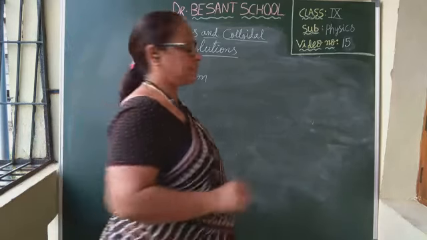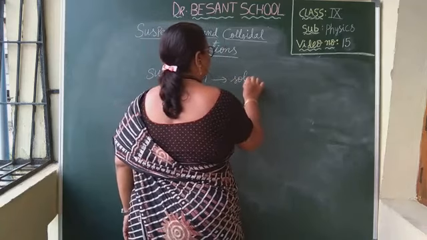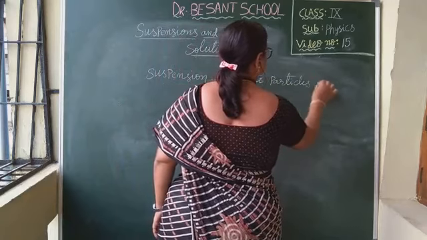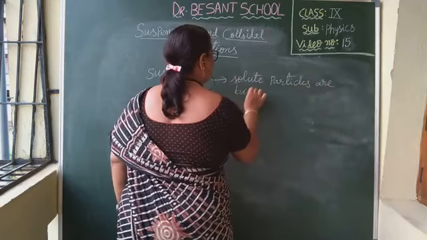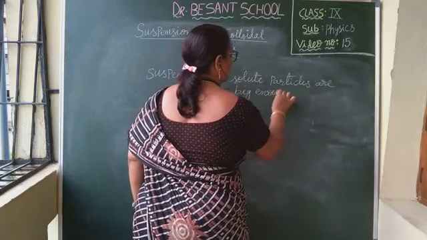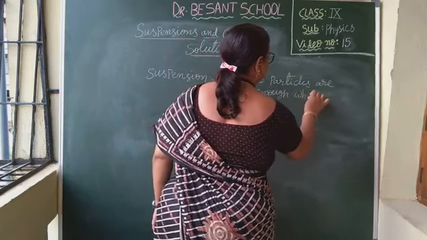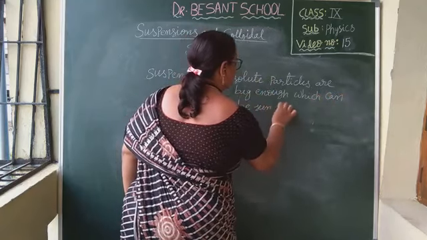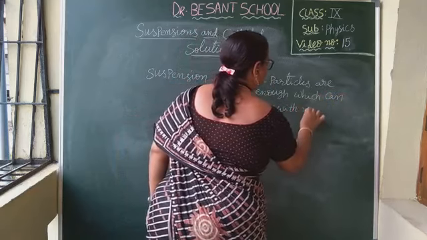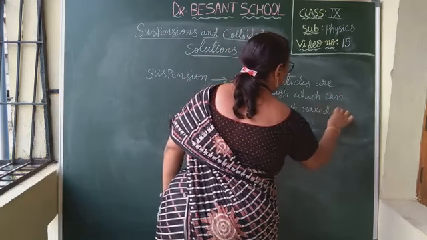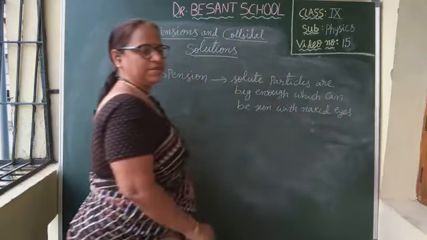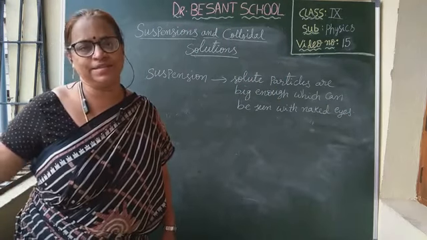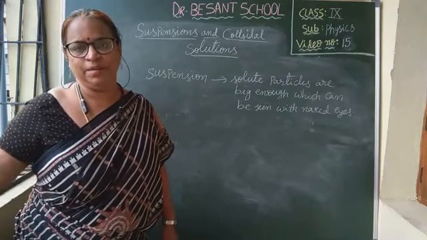Okay, children. In a suspension, the solute particles are big enough to be seen with the naked eye. Understood, children? Solute particles are big enough to be seen with our naked eyes. This is what a suspension is. Am I clear, children?